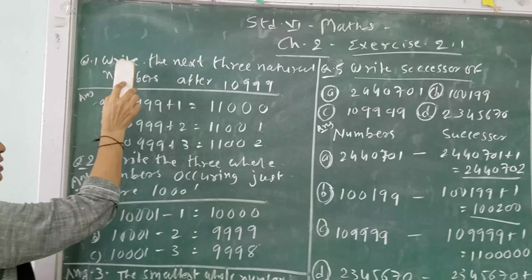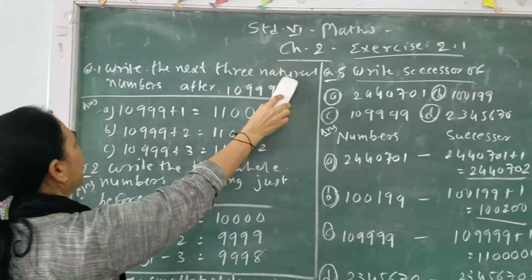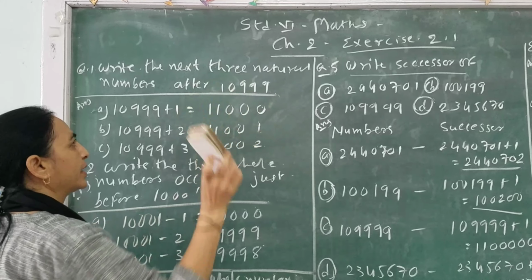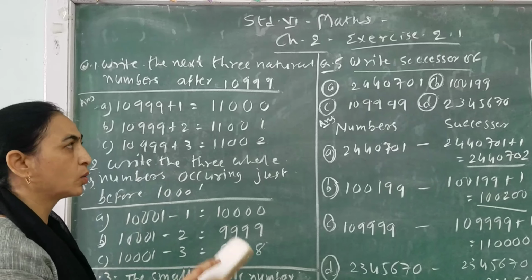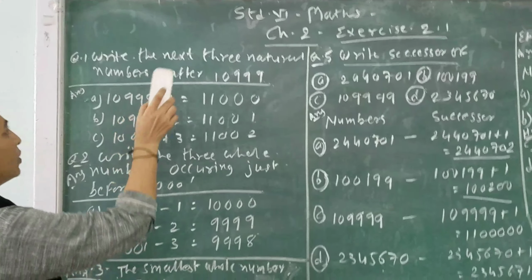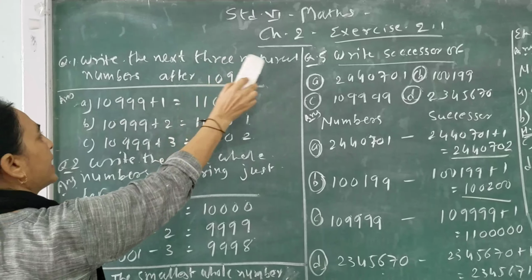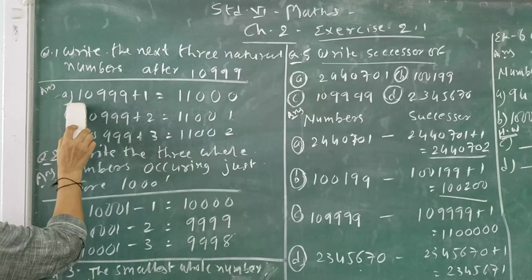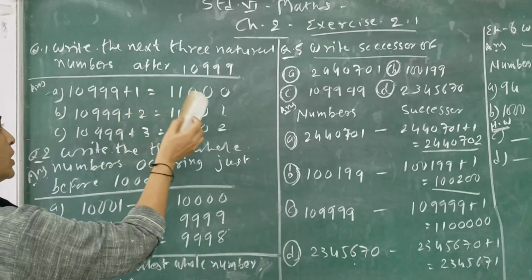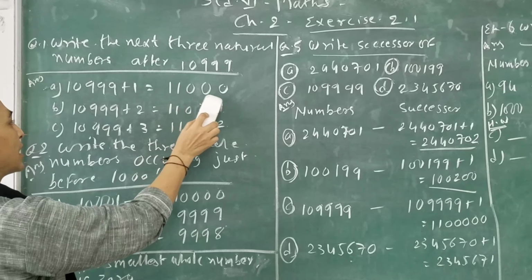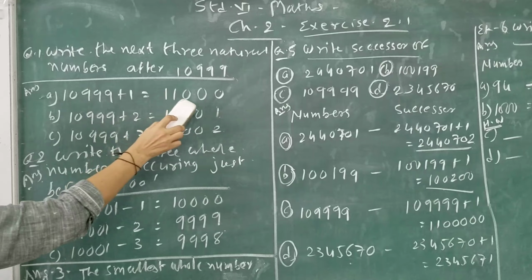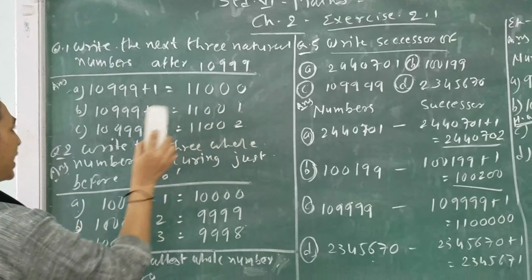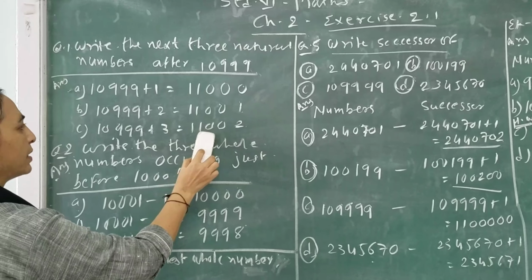Example 1, question 1. Write the next three natural numbers after 10,999. Natural numbers start from 1 and so on. So next three natural numbers, यानी 1, 2 and 3. So 10,999 plus 1, तो first answer will be 11,000. इसमें आप 1 add करोगे तो आपको answer मिलेगा. Plus 2, answer will be 11,001 and plus 3, answer will be 11,002.